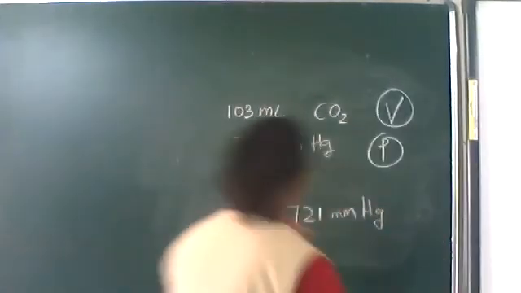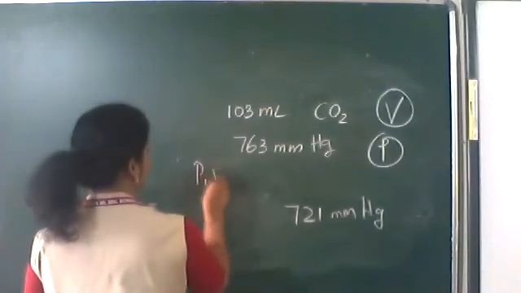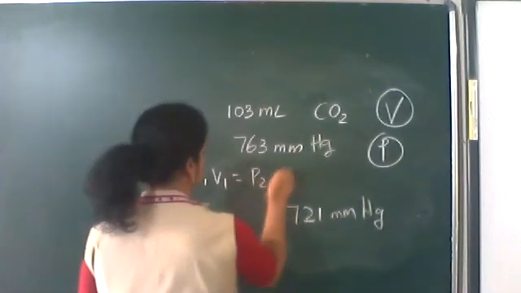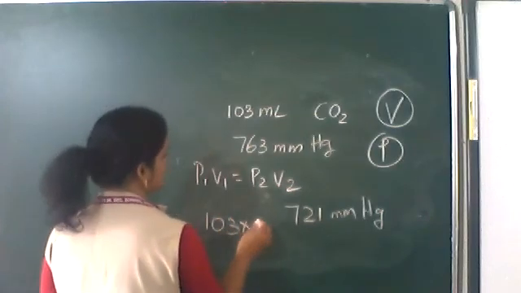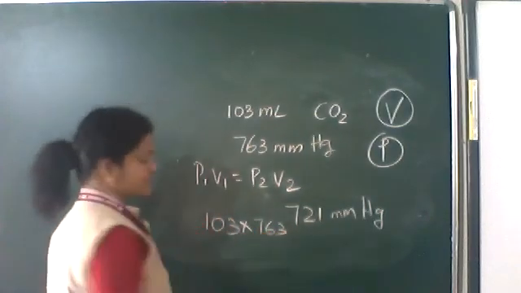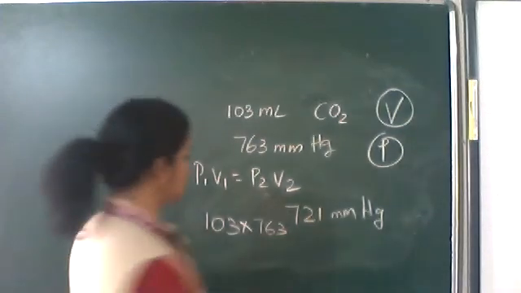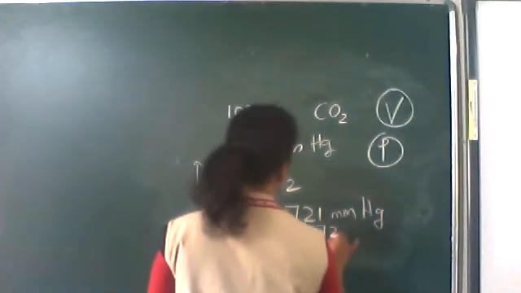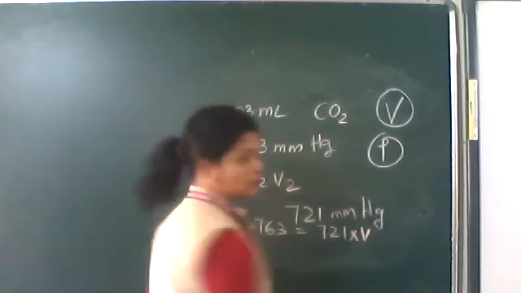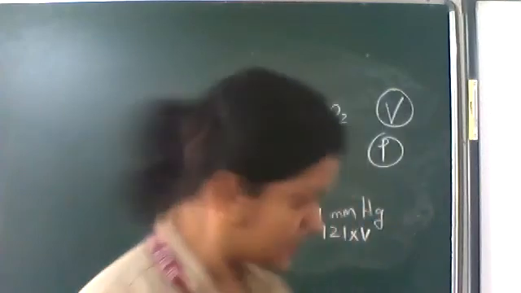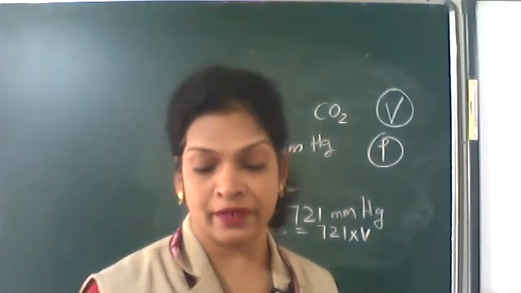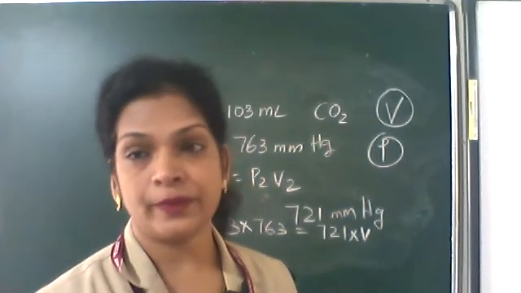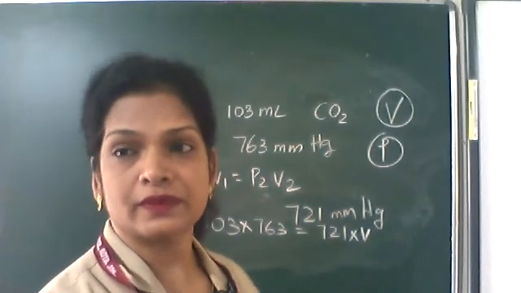So we'll be using P1 V1 is equal to P2 V2. That is 763 into 103 is equal to 721 into V. Calculate V.